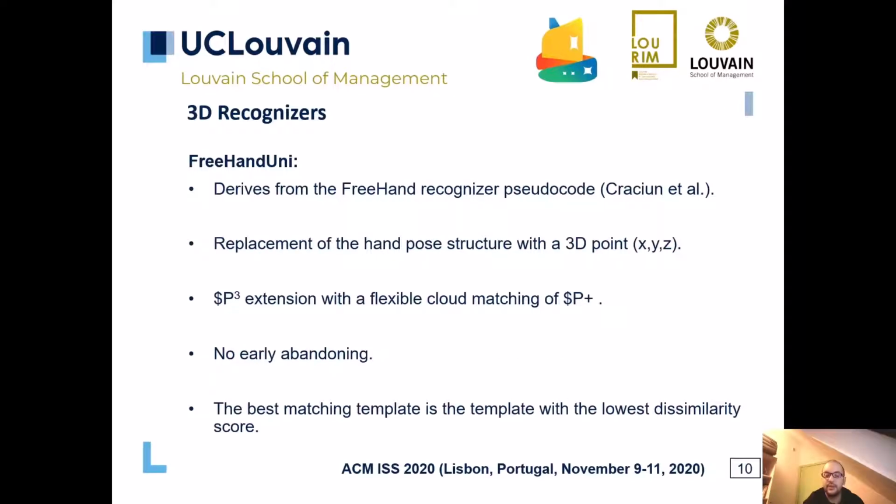Finally, Freehand Uni, an improved version of $P cube with a flexible cloud matching of $P+. However, it differs from $F because the early abandonment is not included.